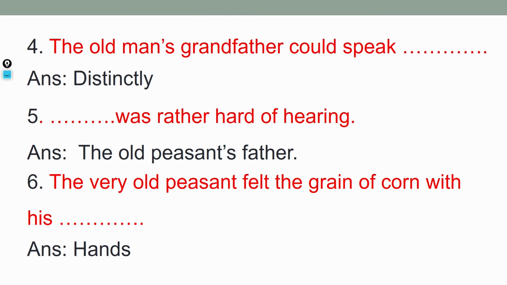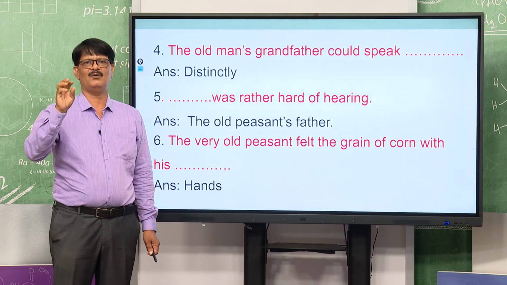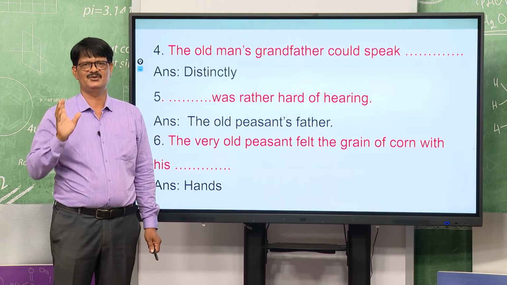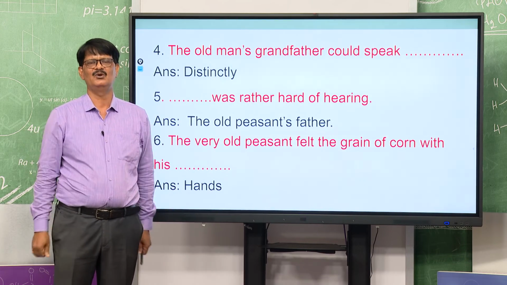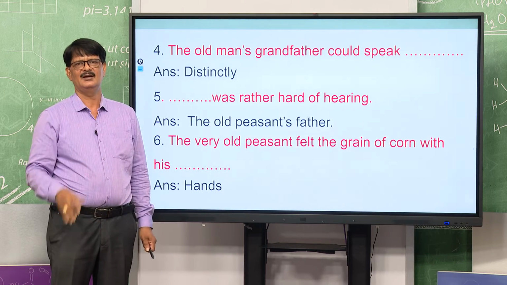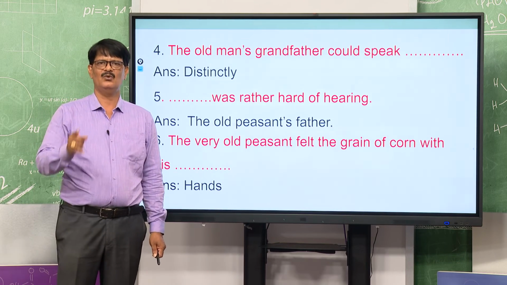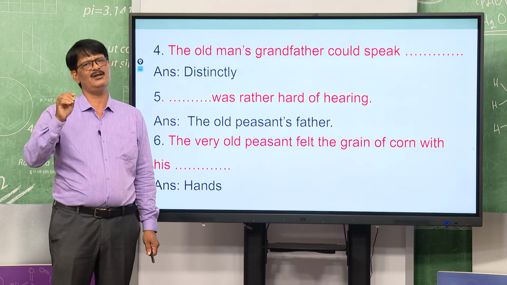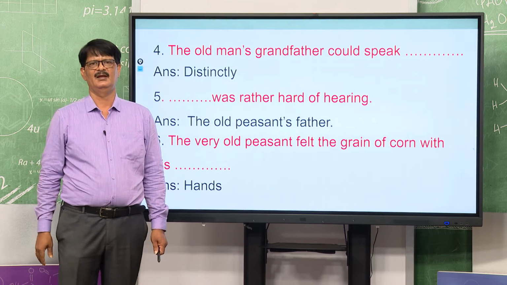What are these? The old man's grandfather could speak distinctly. The old man's father could speak dash. The old man's grandfather, discussed already. Distinctly here means clearly. He was speaking very clearly, because he did not have coveted others, he was not jealous. So, he was very strong and stout. Without crutches, he came to the king's presence. So, the old man's grandfather could speak clearly, you may write, instead of distinctly.